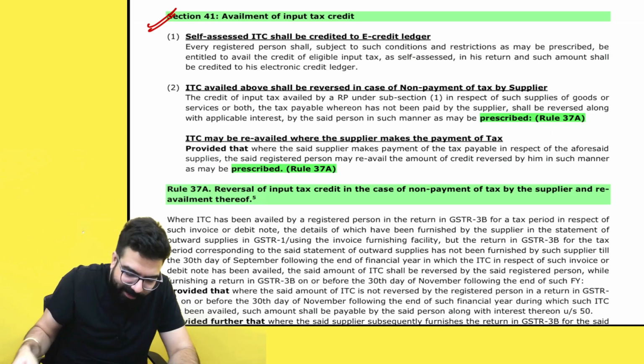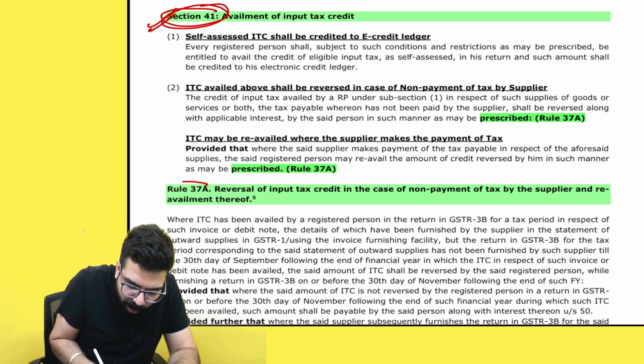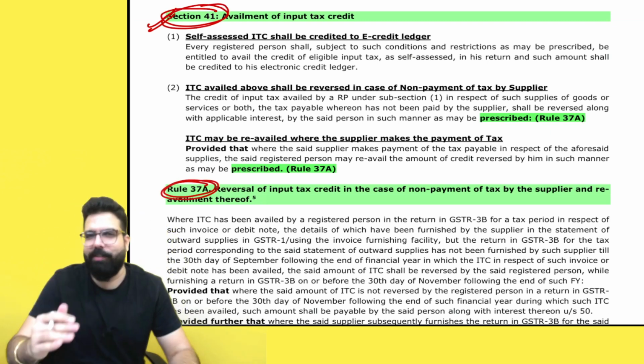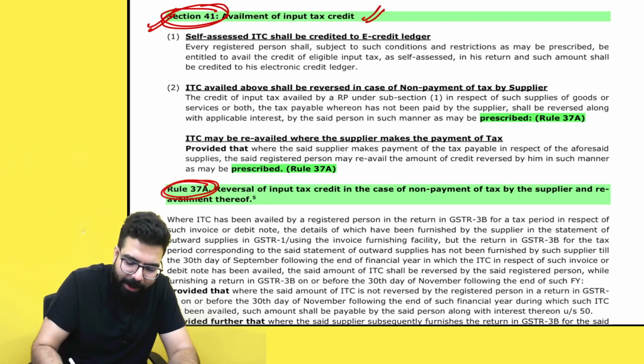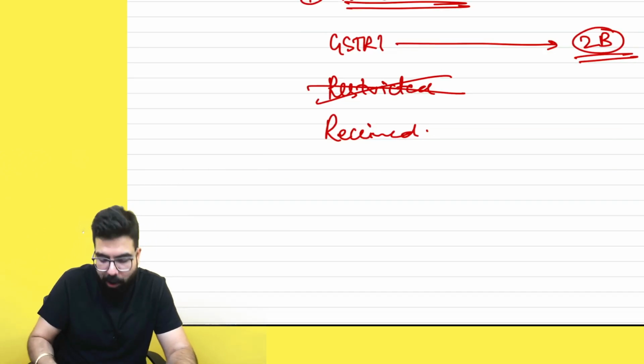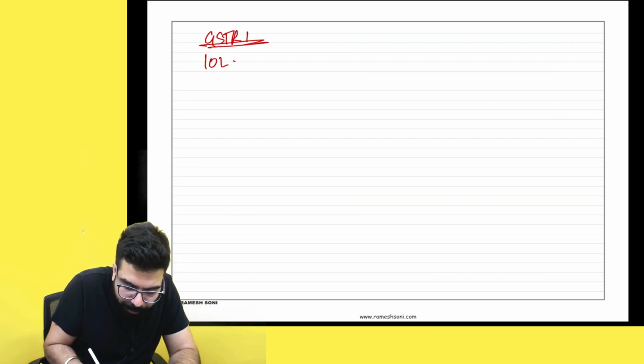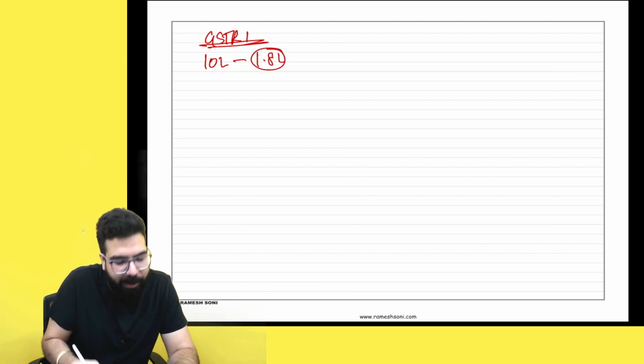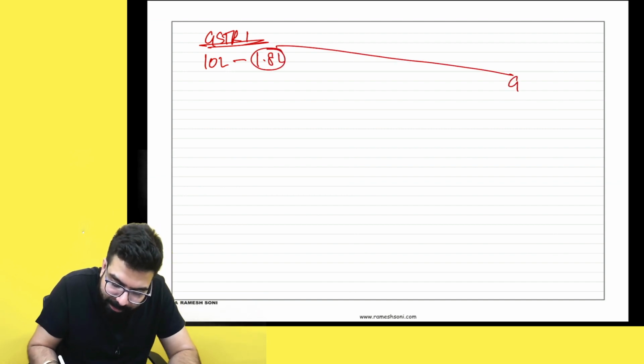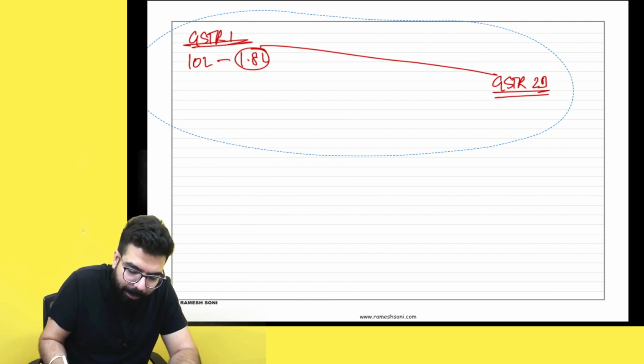And now section number 41 along with rule number 37A, I want you guys to understand. Listen carefully, then I'll show you over here. For example, the supplier filed his GSTR1. He showed 10 lakh rupees and 1.8 lakh rupees GST. It came in my GSTR 2B. Yes, sir, it came in my GSTR 2B.